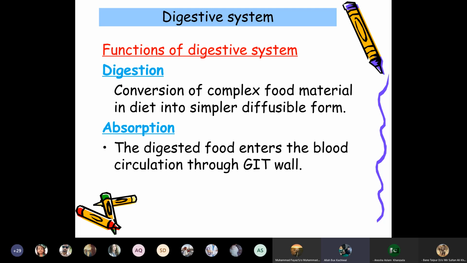The digestive system has different functions. First is digestion. Digestion means the conversion of complex food material and diet into a simple diffusible form. Then absorption takes place, where the digested food enters the blood circulation through the gastrointestinal tract.